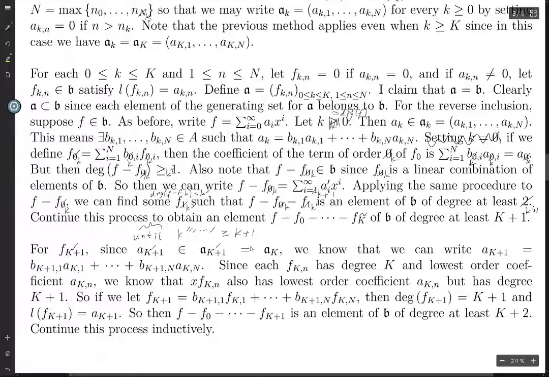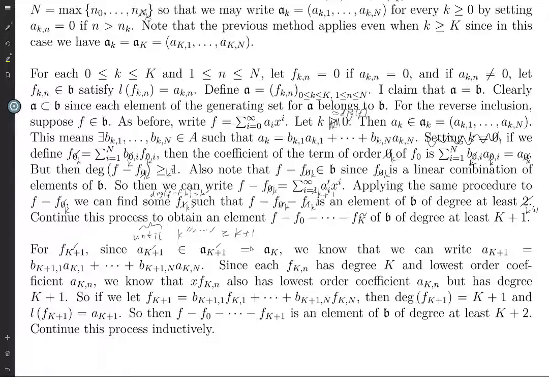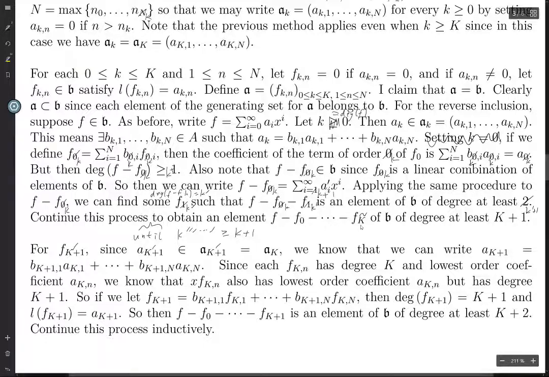Okay, so we don't know what the degree of this is, so this is going to be degree. So the degree of this difference is K, capital K prime. Why am I using capital K? What indices am I not using? L. Of degree L. And L is at least capital K plus 1.